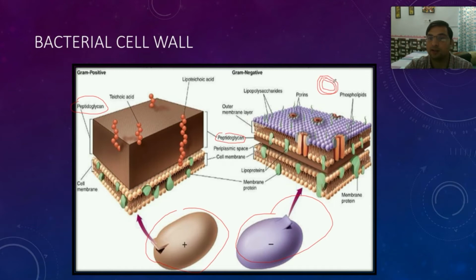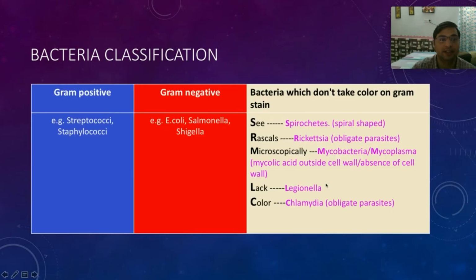This is the structure of gram negative bacteria, where the cell wall is in between the double cell membrane. Now this is very important because the peptidoglycan here is small, it is less, it is thin. So let us see what happens when we stain them.